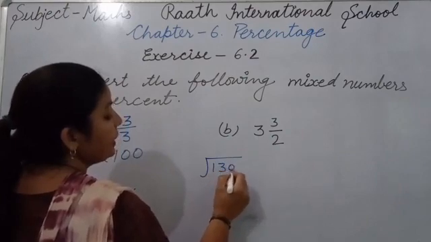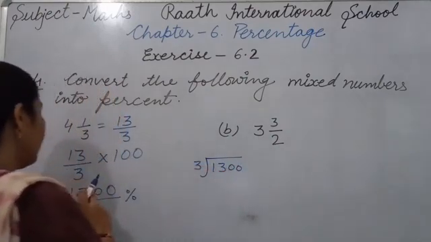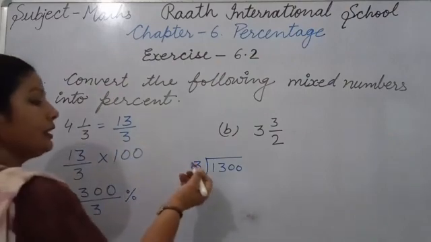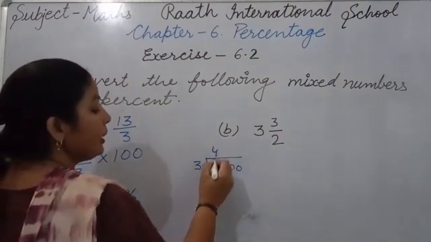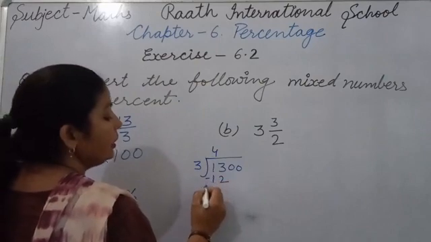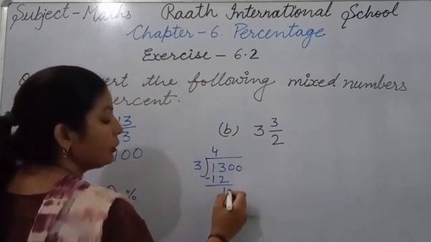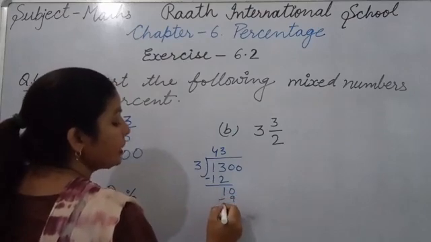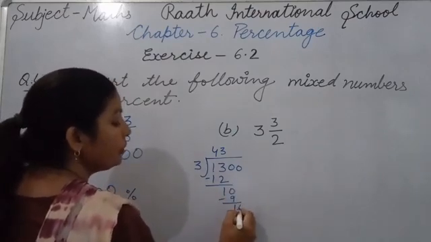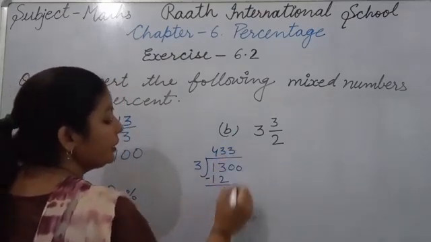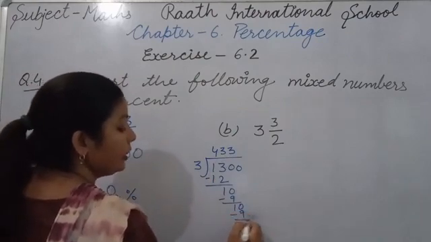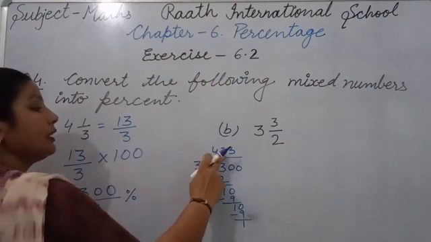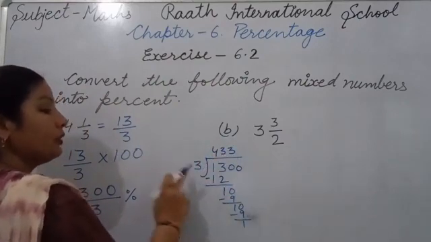1300 divided by 3 because numerator divided by denominator. So now we do divided by 3. 3 4s are 12. Now 1, we note down 0. 3 3s are 9. 10 minus 9, 1. Again we note down 0. 3 3s are 9. Now there is 1. So you can write 433 whole 1 upon 3.